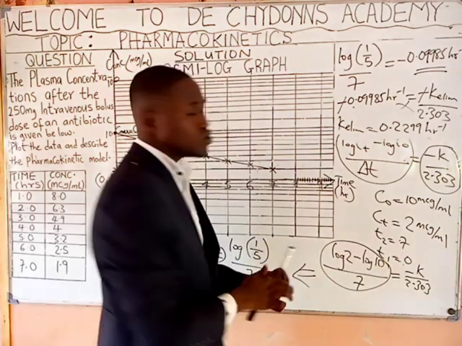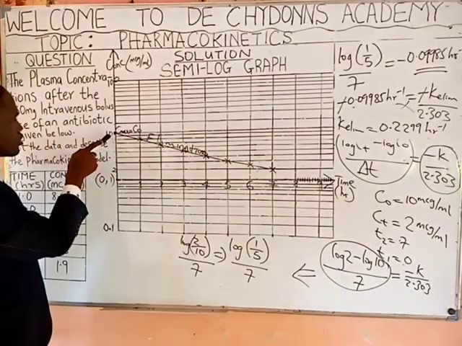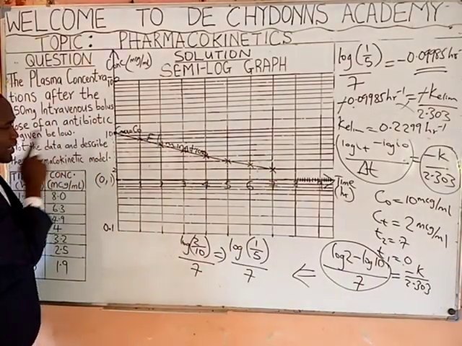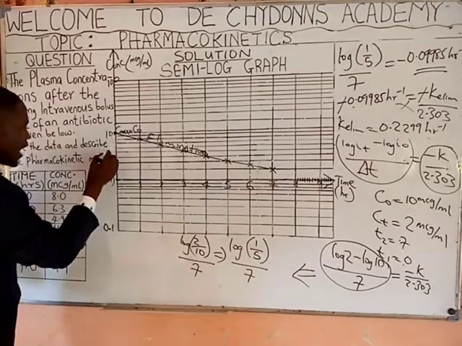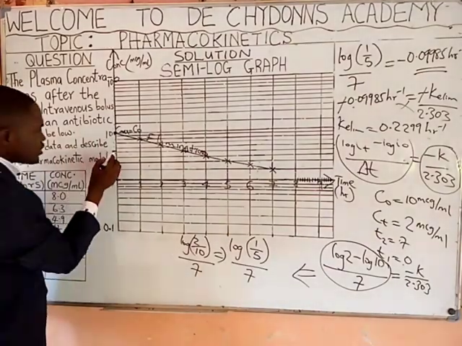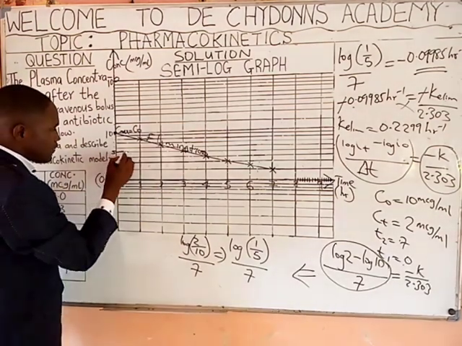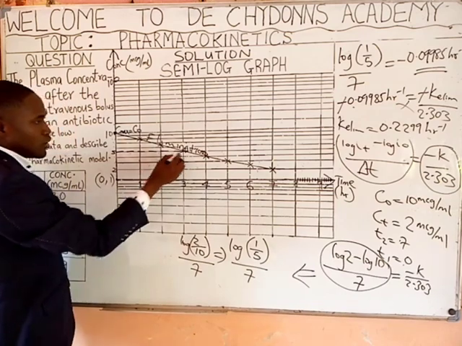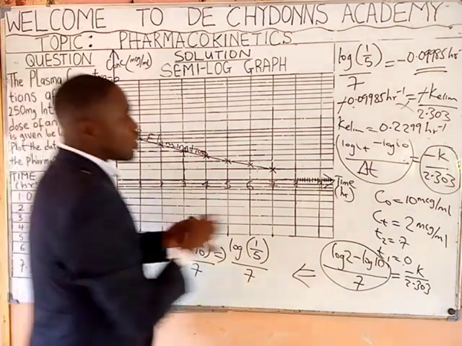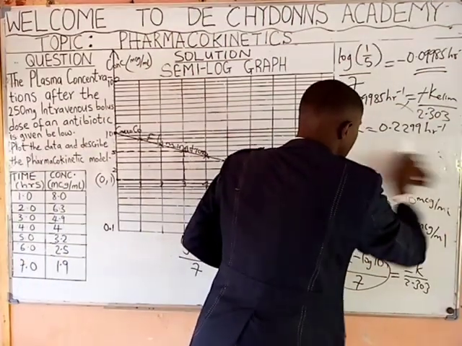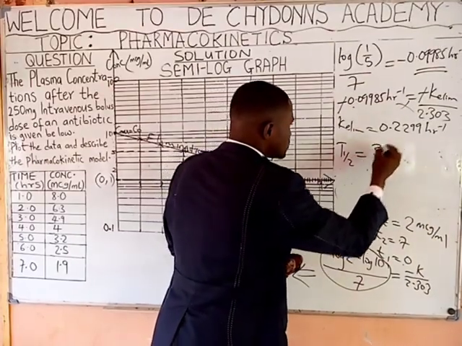Now, let's see how to get it. You can get it from your graph. Remember, the maximum concentration of this graph is 10. Half of 10 is 5. This here is 2, 3, 4, 5. So 5 is half of this 10. If we trace this 5 to this line and trace it to the x-axis, it will fall at 3. That tells us that the half-life of the drug is approximately 3 hours. Half-life equals 3 hours.